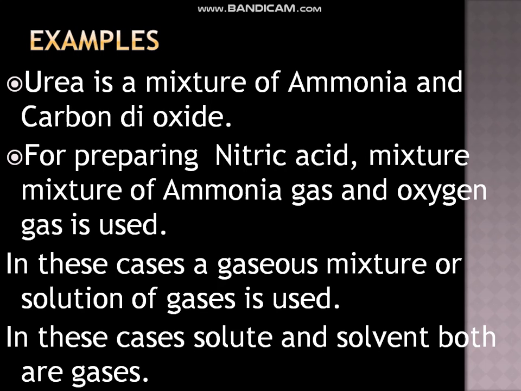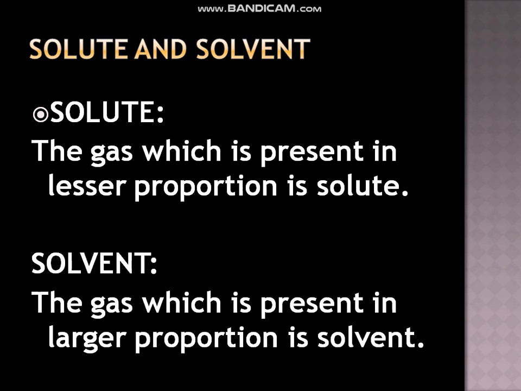When these two gases mix up, they form a solution that is known as nitric acid. In these cases, a gaseous mixture or solution of gases is used. In these cases, solute and solvent both are gases. You can see in the first case, ammonia and carbon dioxide both are gases, and in the second case, ammonia and oxygen, both are gases. So the resulting solution will also be a gas. When these two gases combine, they form a solution that is also a gas. So these are the examples of gaseous solution. In these types of solution, solute and solvent both are gases.